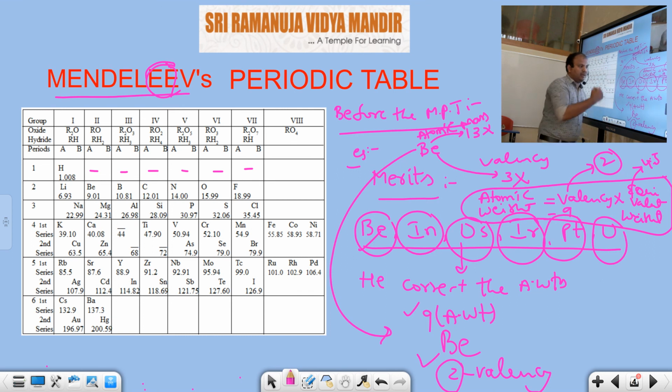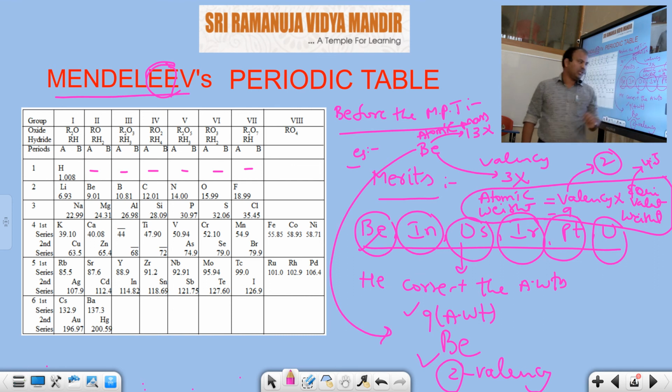But Mendeleev took one formula. What is the formula? Atomic weight is equal to valency into equivalent weight. He took beryllium valency not as 3 but 2, and equivalent weight as 4.5. If you multiply both, then we get the atomic weight.